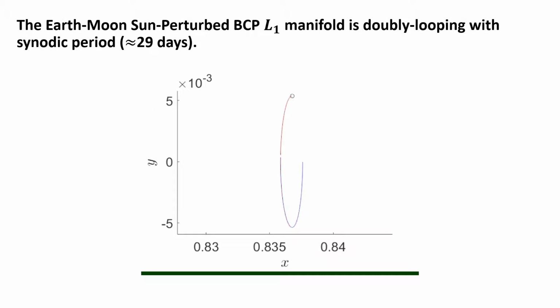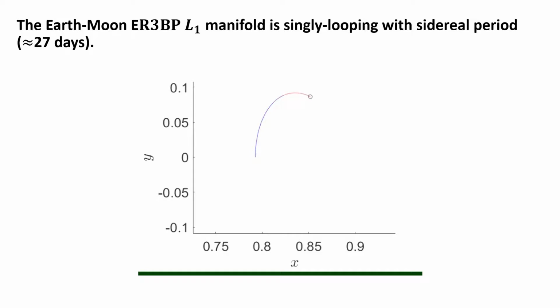Let's see some examples. In the sun-perturbed Earth-Moon bicircular problem, the L1 Lagrange manifold has a unique doubly looping structure and has period equal to the synodic month. In the Earth-Moon ER3BP, the L1 manifold is singly looping and has period equal to the sidereal month. Interestingly, the ER3BP L1 manifold is much larger in amplitude than the BCP L1 manifold.